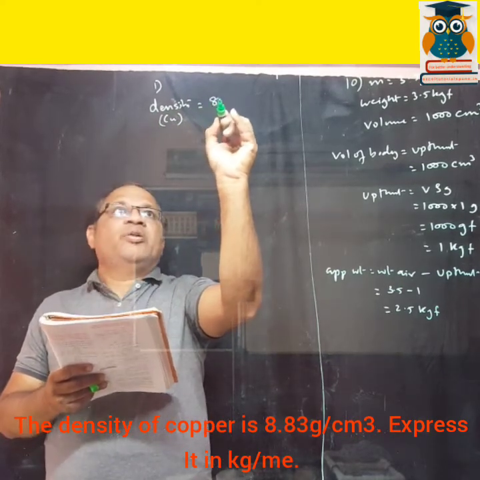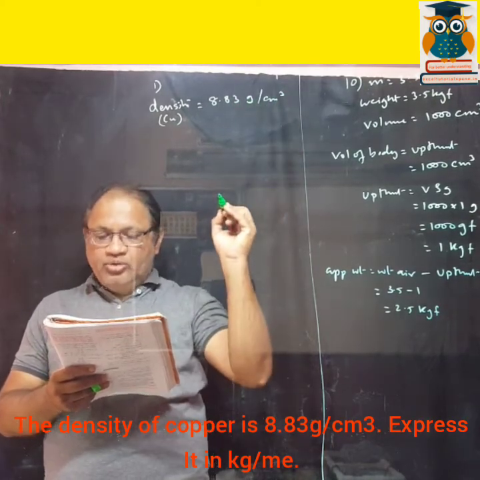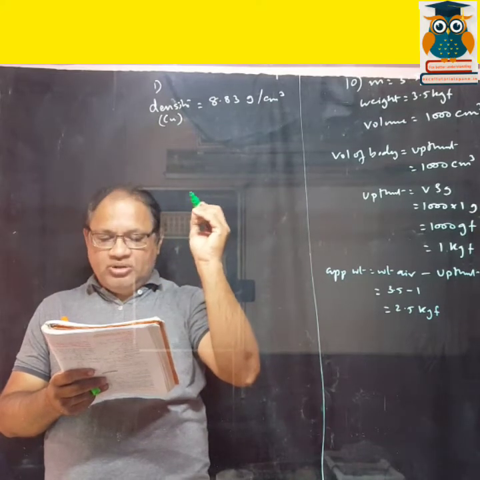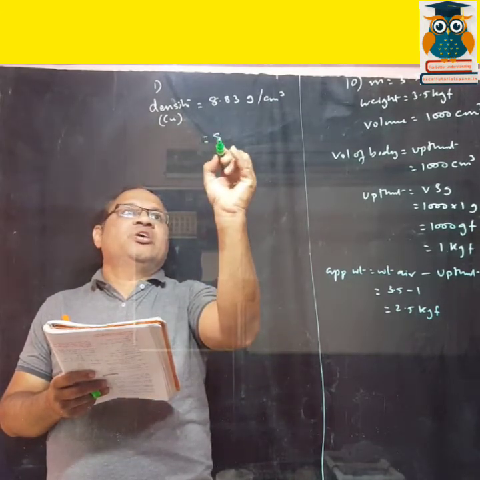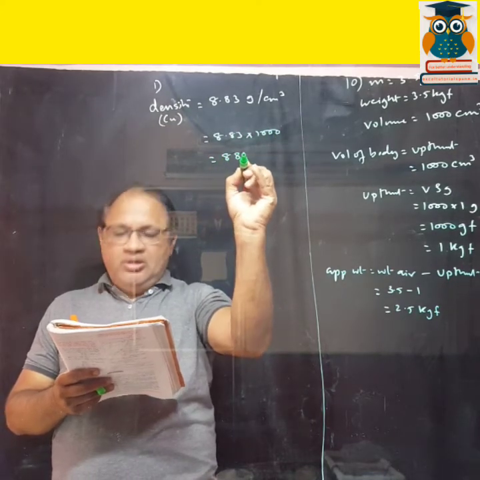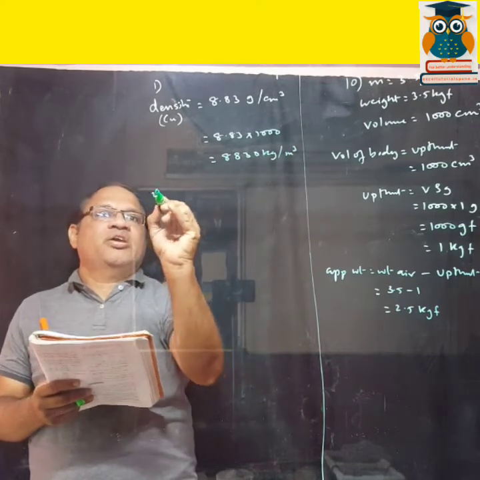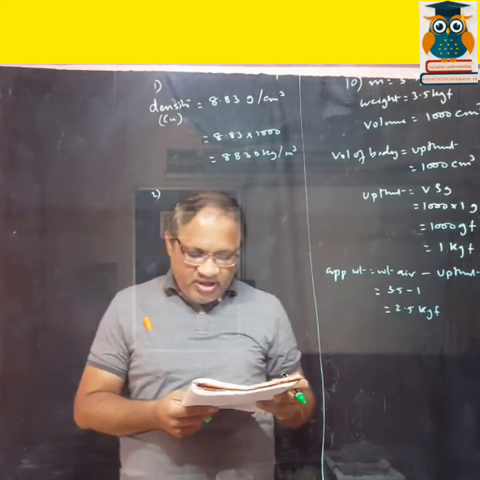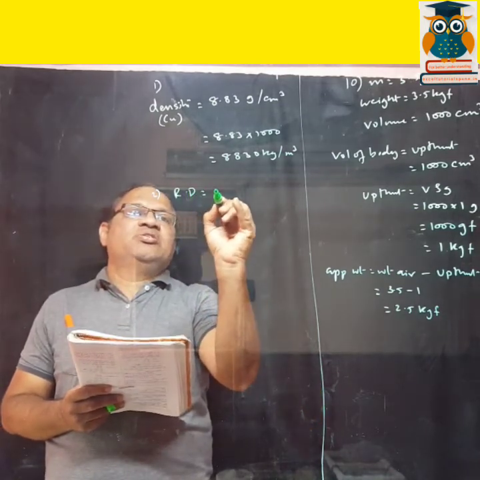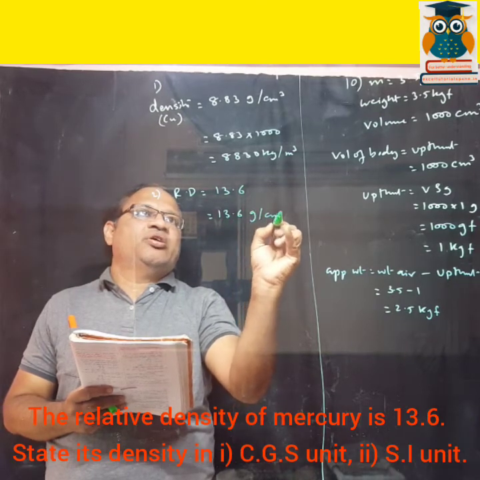It is equal to 8.83 gram per centimeter cube. So if you want to convert it into kg per meter cube, you have to multiply by 1000. So that is 8.83 into 1000, that is 8830 kg per meter cube. Okay, second sum. The relative density of mercury is 13.6, that is 13.6 gram per centimeter cube.